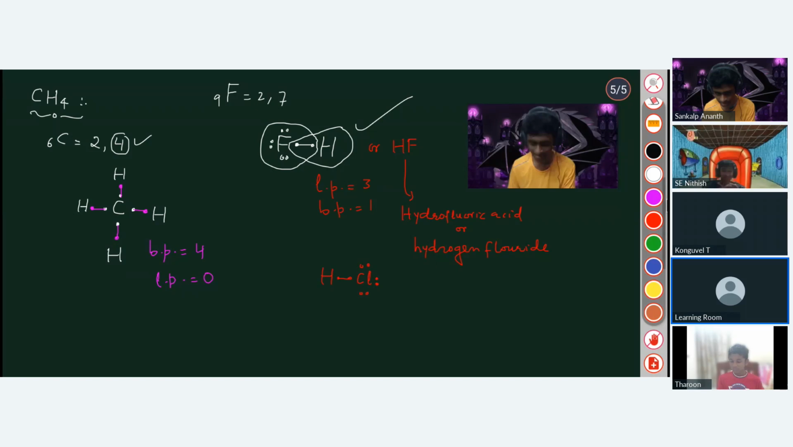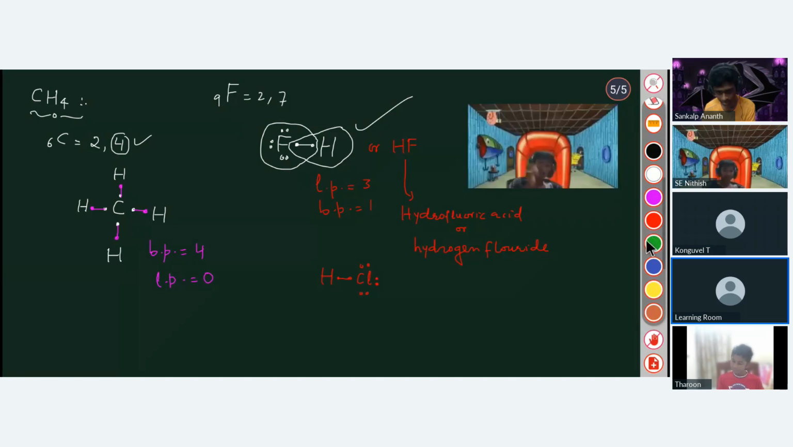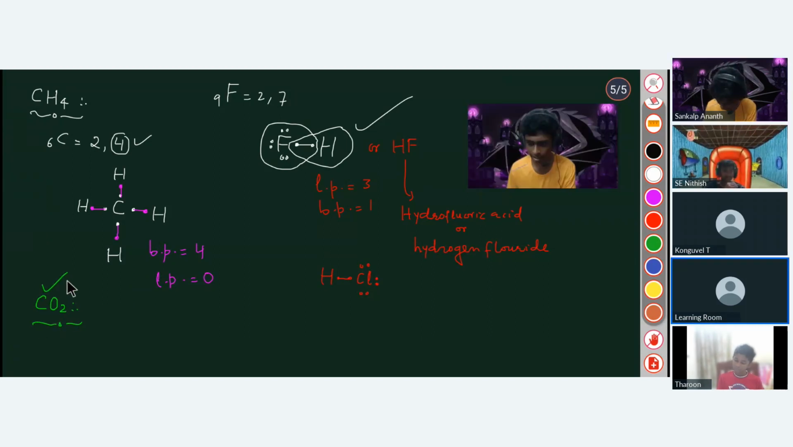This is very important. I hope that you can now tell me the number of lone pairs and bond pairs in any molecule, right? If I give the example CO2, can you tell me the lone pairs and bond pairs here? Sir, 0 lone pairs and 2 bond pairs.